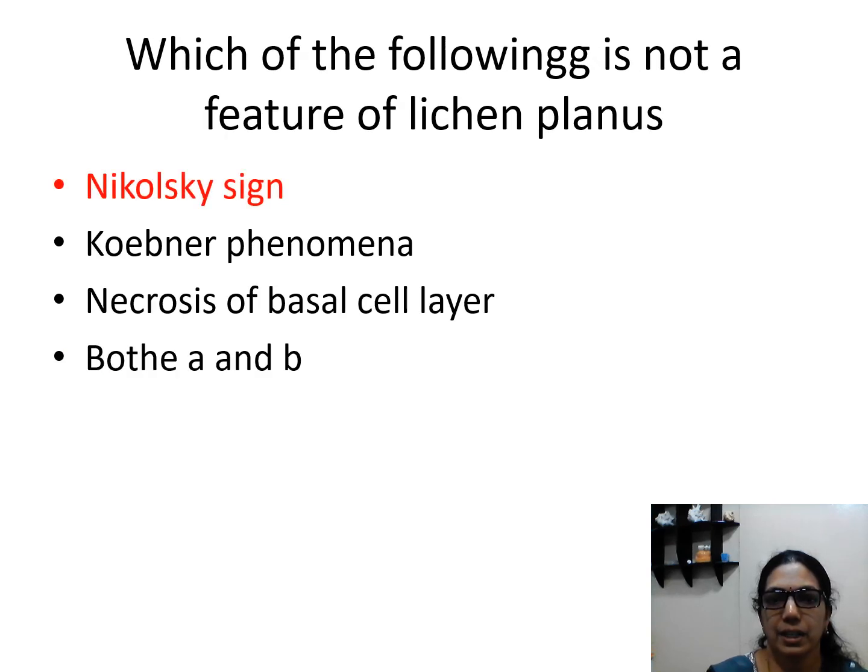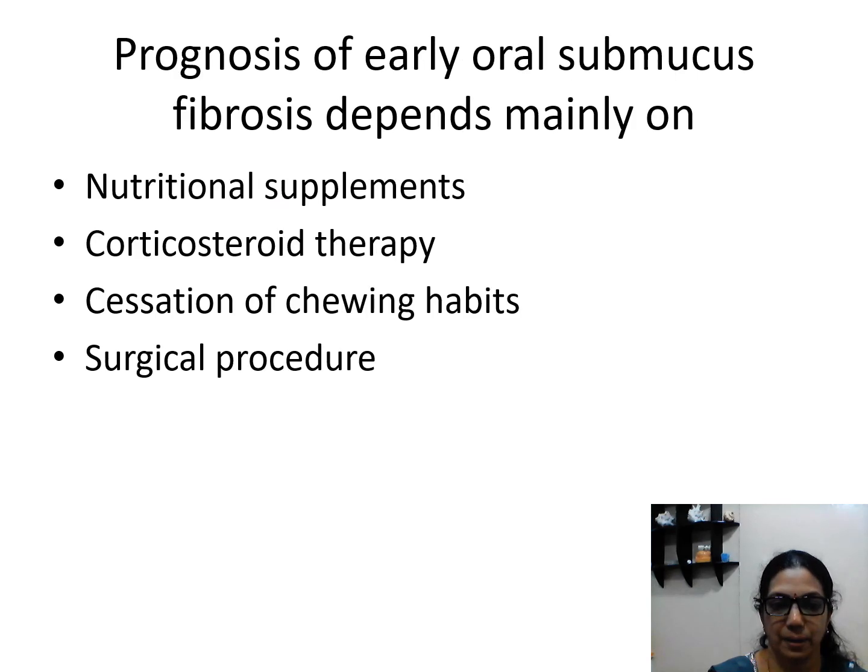Which of the following is not a feature of lichen planus? Nikolsky's sign, Koebner phenomena, necrosis of basal cell layer, or both A and B? Which is not a feature of lichen planus? It is Koebner phenomena.